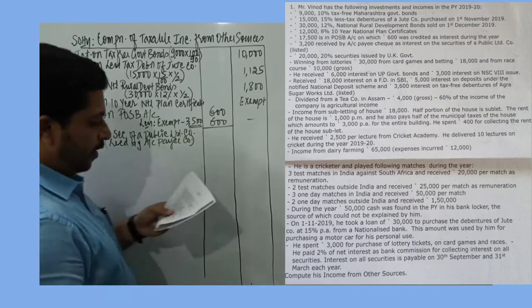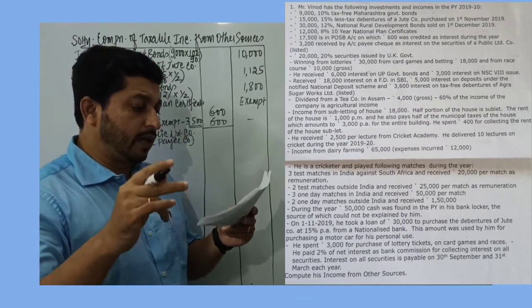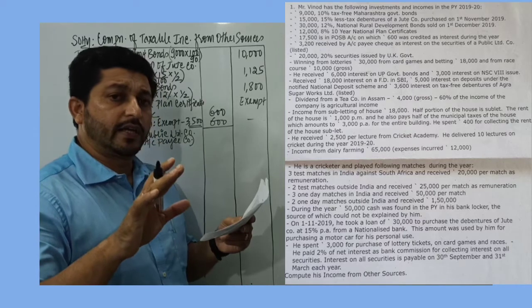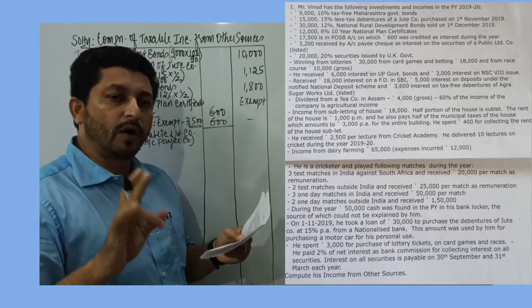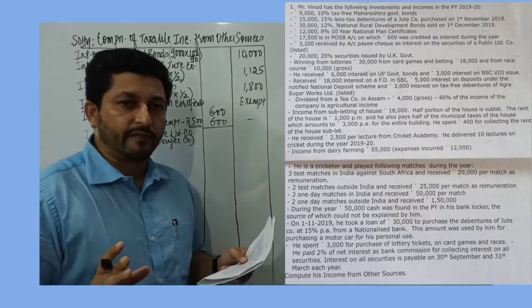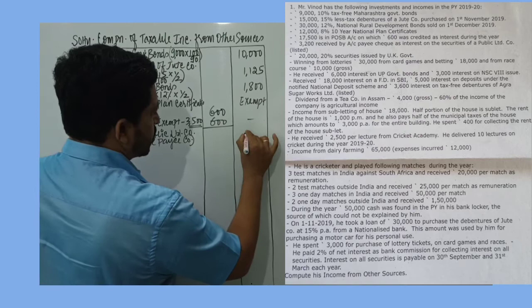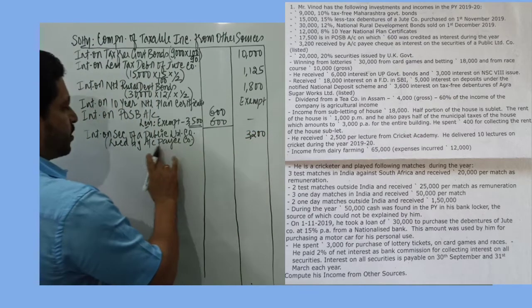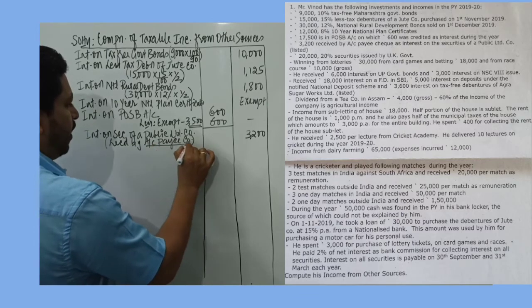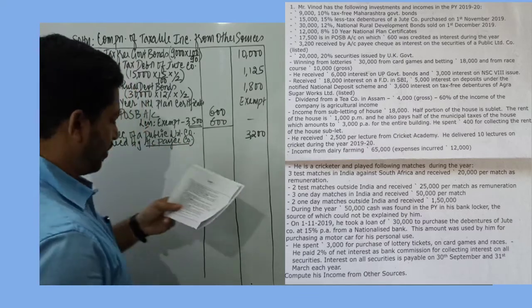That's one. Second, since the public company is listed, we can consider that there is a TDS at 10%, but since the amount of interest is less than 5,000 rupees, no TDS will be deducted. So since the amount paid is less than 5,000 rupees, there is no TDS at all, and also the amount is received through an account payee cheque.